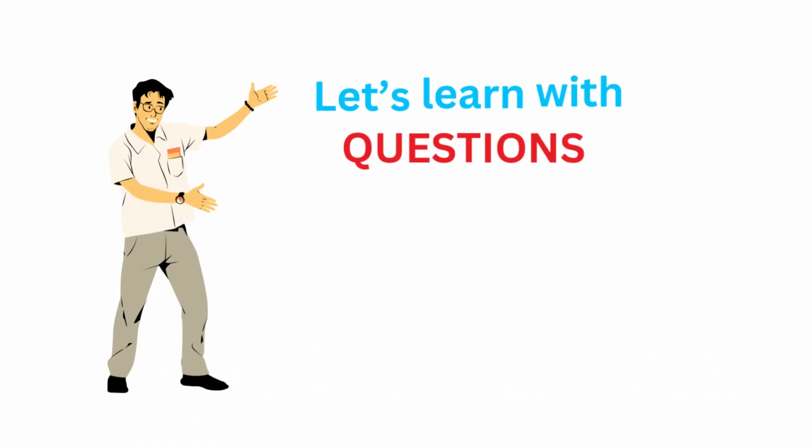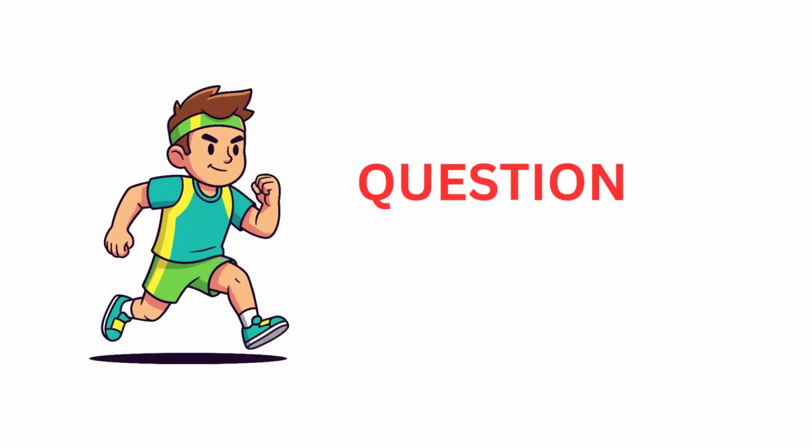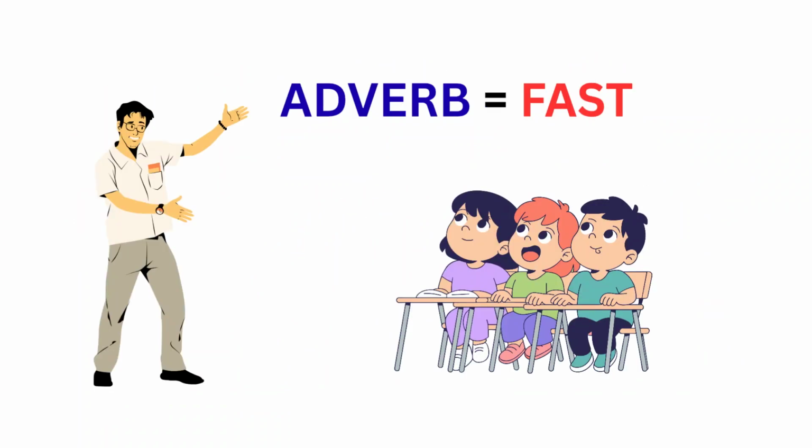We will start with how. Let's take an example. He runs fast. Now ask the question, how does he run? The answer is fast. So here, fast is the adverb because it answers the question, how.